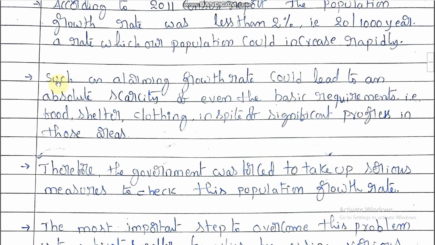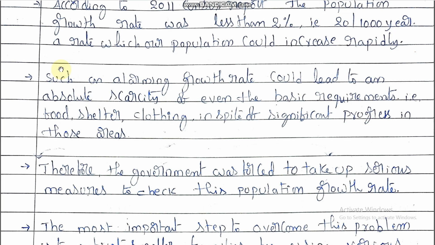Such an alarming growth rate could lead to an absolute scarcity of even the basic requirements, that is food, shelter, clothing, in spite of significant progress in those areas. Obviously, whenever the population increases more and more, the agricultural land and the basic needs do not increase. Nowadays agricultural lands are being converted into residential areas.